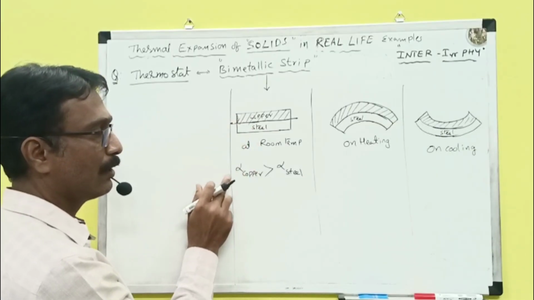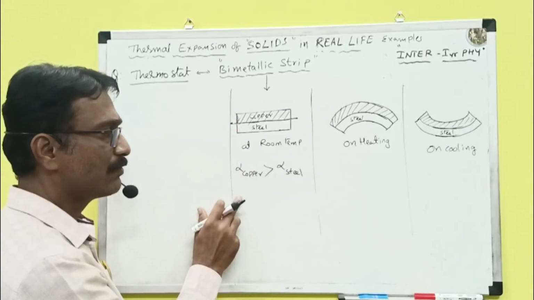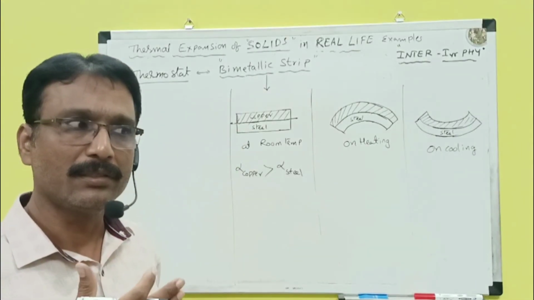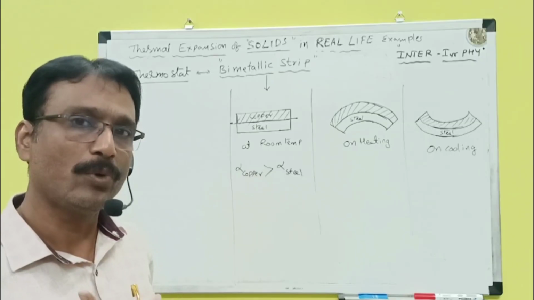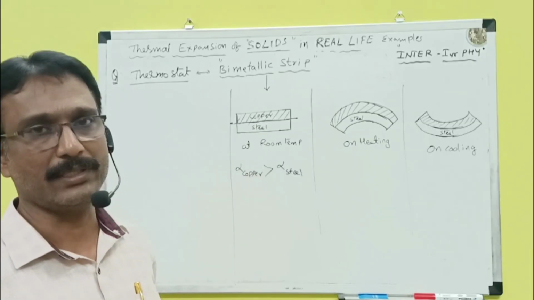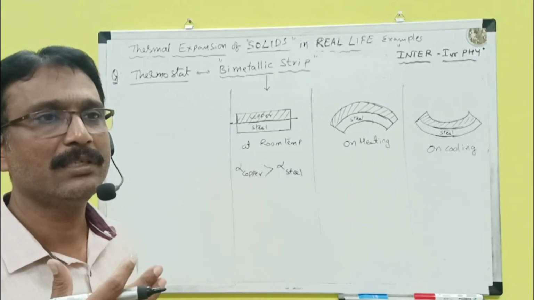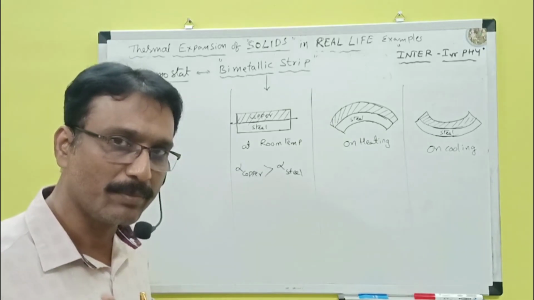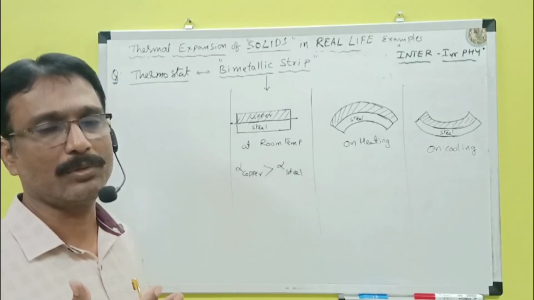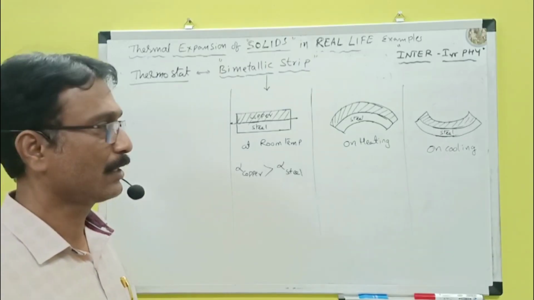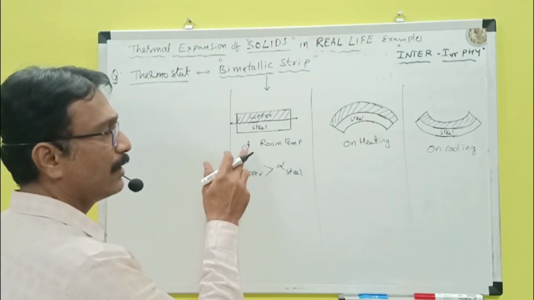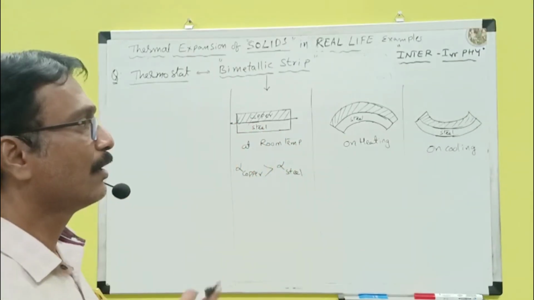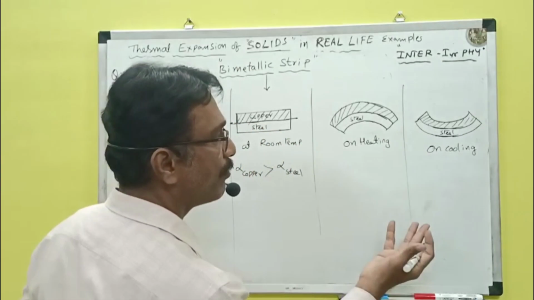Different metals have different coefficients of linear expansion, which means they respond differently depending on the temperature. If the temperature increases, the metal with the higher coefficient of linear expansion will expand more compared to the other. At room temperature, the copper and steel bimetal strip will be like this. On heating, what will happen?